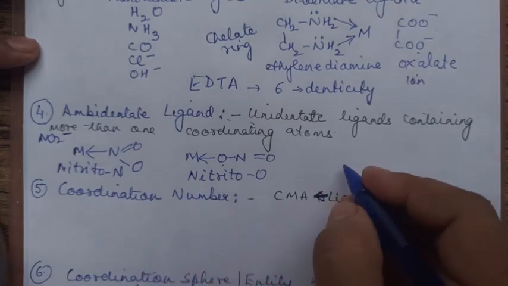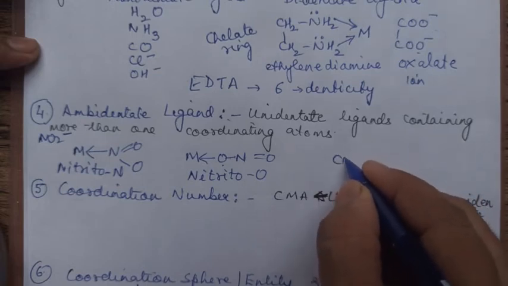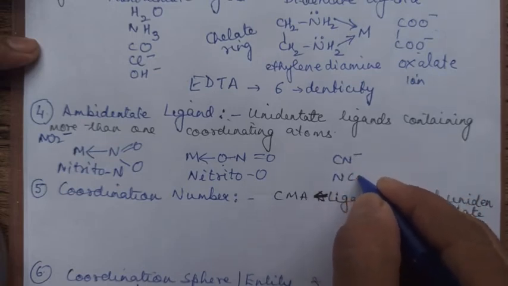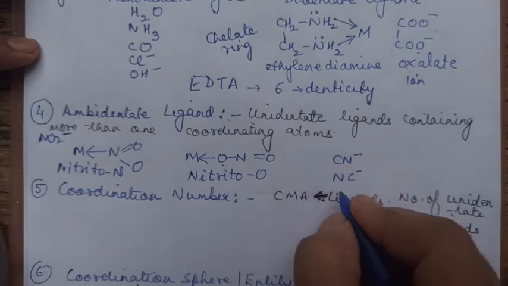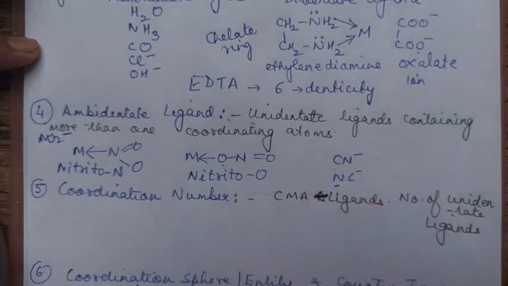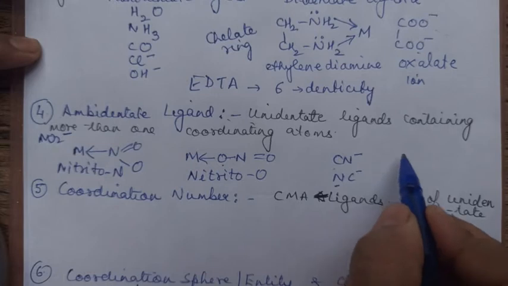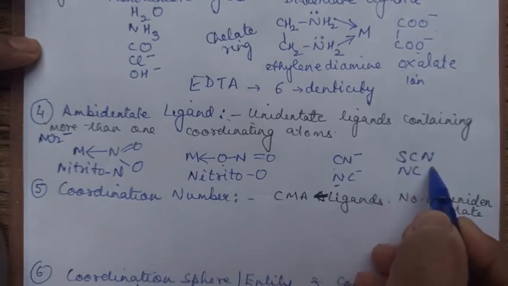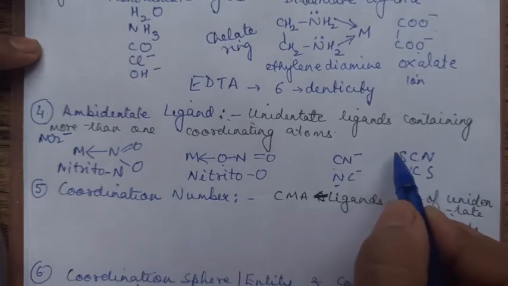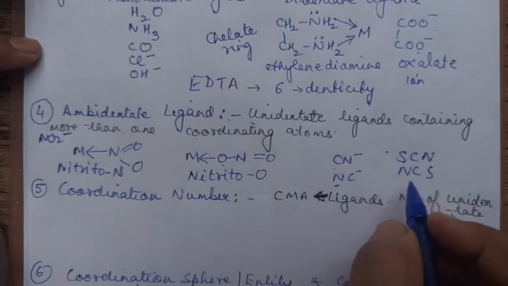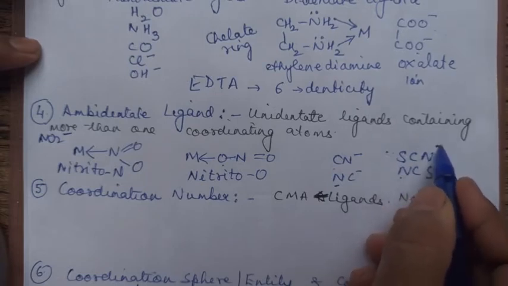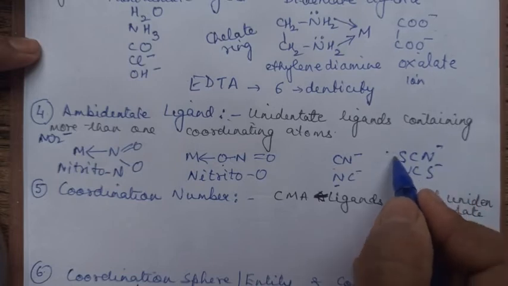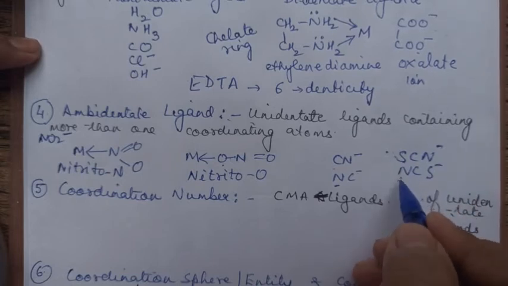Likewise, you may have CN or NC. Either it can link through carbon or it can link through this. So this is also an ambidentate ligand. You can have SCN, NCS. It can be either linking through sulfur or it can link through nitrogen. Is it clear to you? This is an ion, this is again an ion. It can link through this, it can link through this. It is also ambidentate.